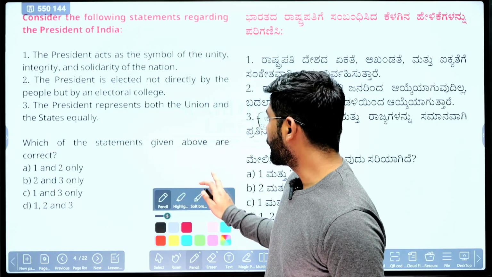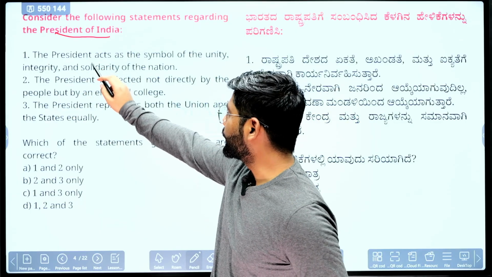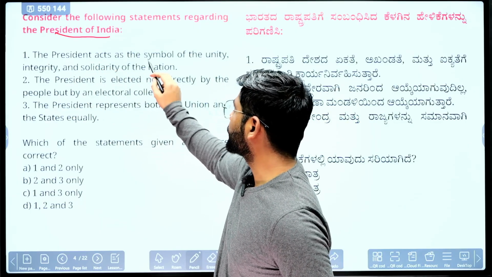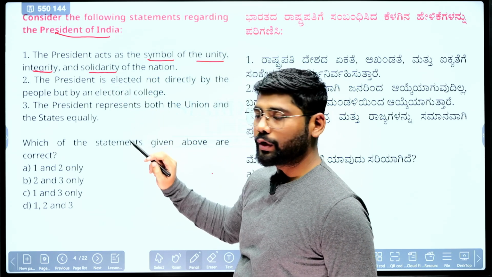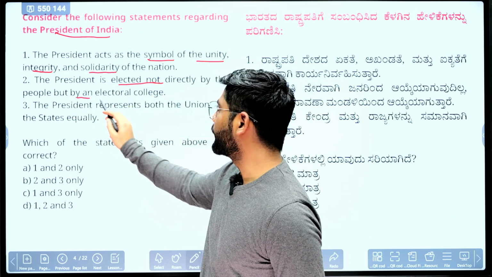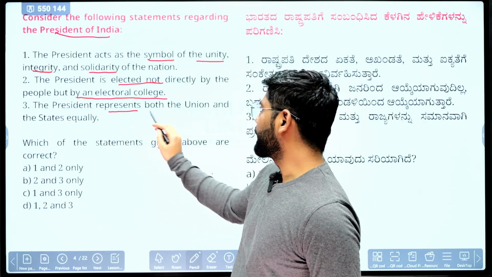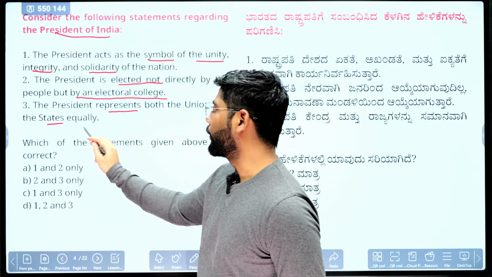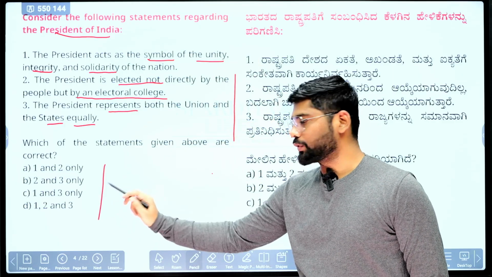This question is about the President of India. The first statement says the President acts as a symbol of unity, integrity and solidarity of the nation. Second, the President is elected not directly by the people but by the Electoral College. Third statement, the President represents both Union and States equally. Let me know which one is correct here. Choose the correct option.